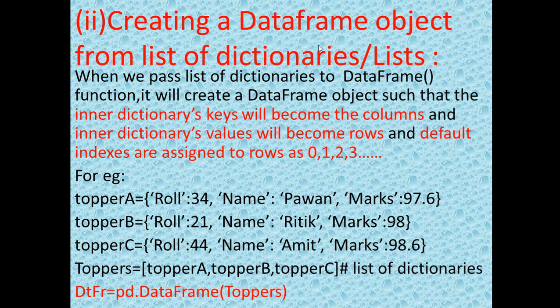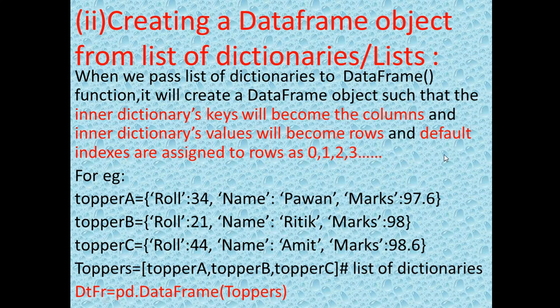Now I think it is clear to you what the meaning of pass is here. When we pass a list of dictionaries to the DataFrame function, it will create a data frame object such that the inner dictionary's keys will become the columns and the inner dictionary's values will become the rows. And default indexes are assigned to rows as 0, 1, 2, 3 and so on.